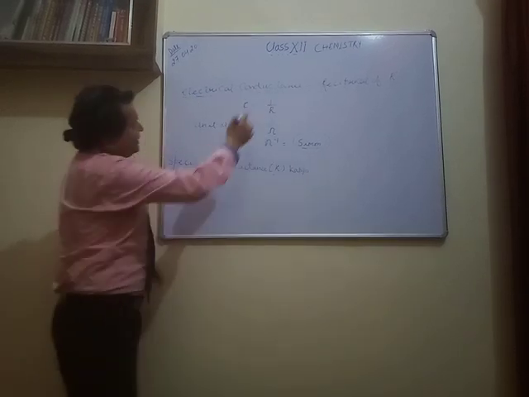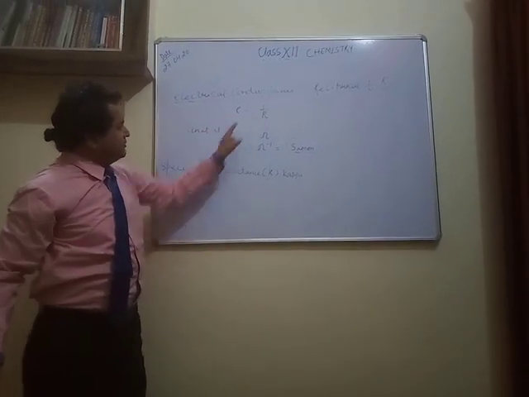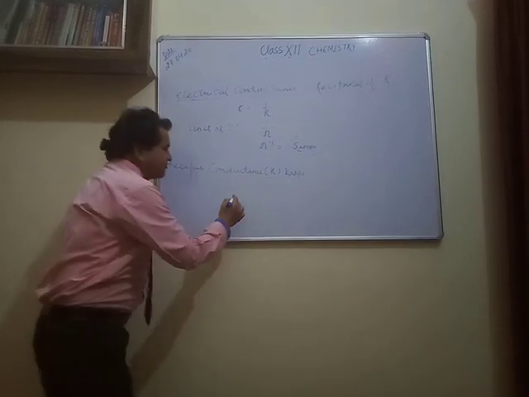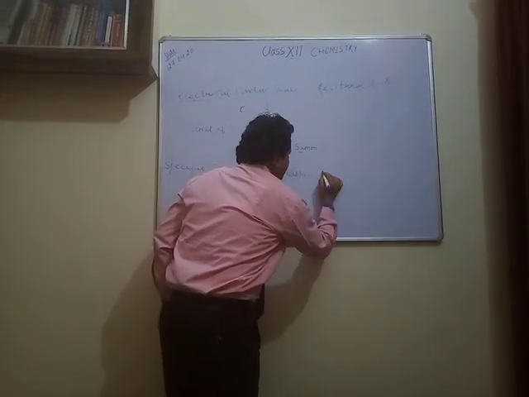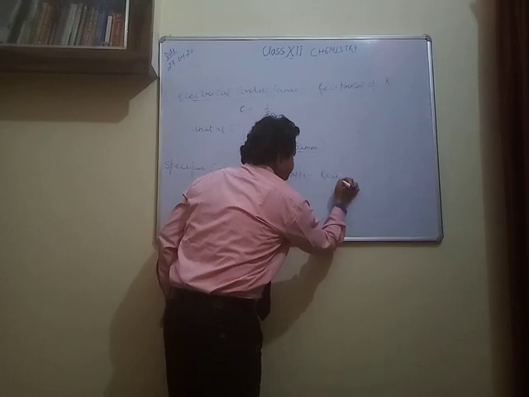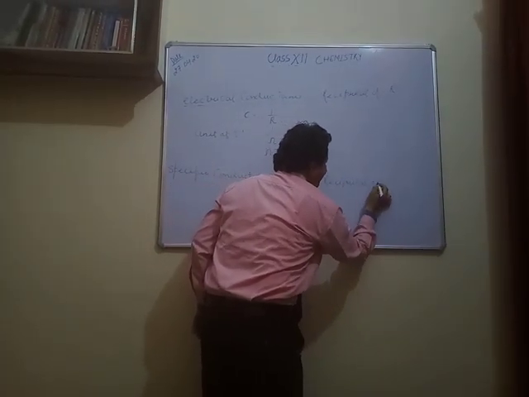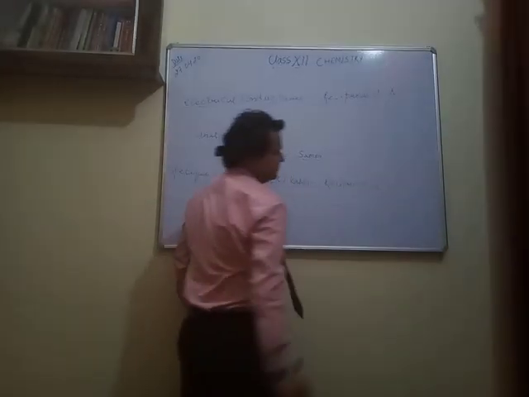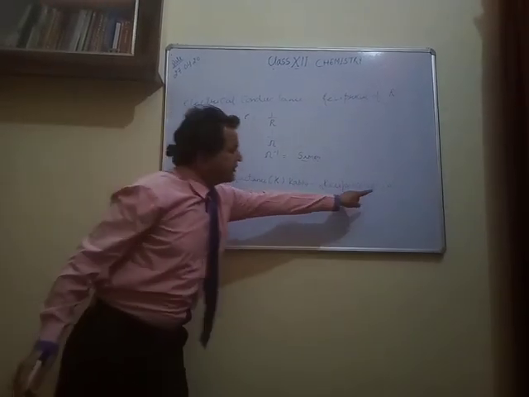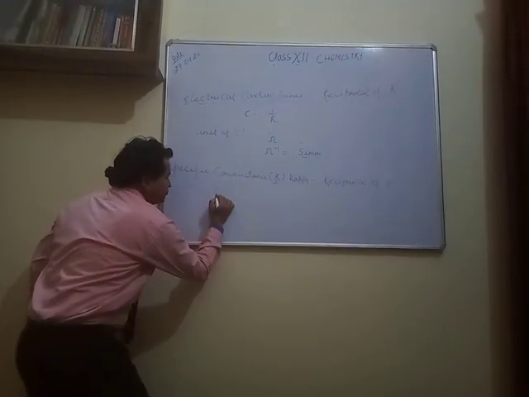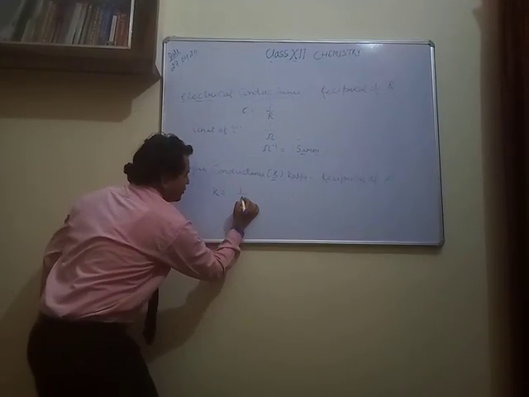Just like electrical conductance was the reciprocal of resistance, similarly specific conductance is the reciprocal of resistivity, rho. As I told you, it is denoted with kappa. So kappa equals 1 upon rho.